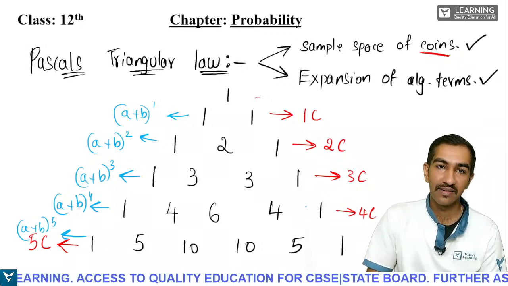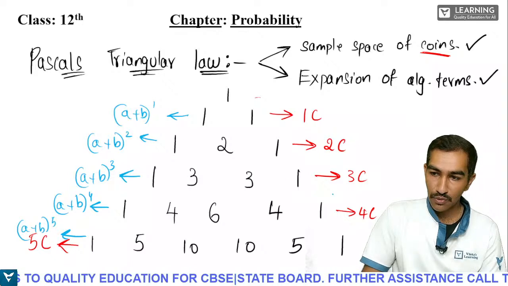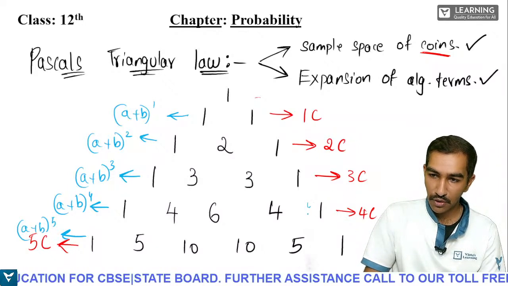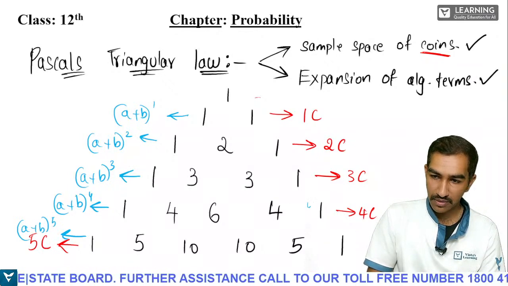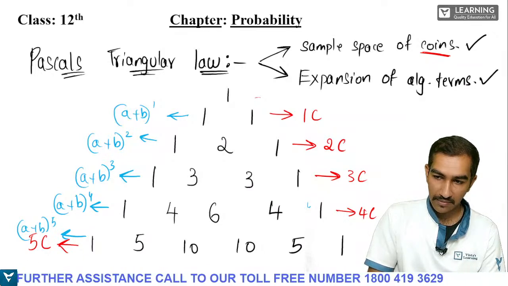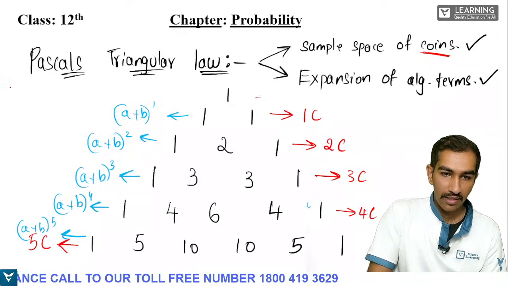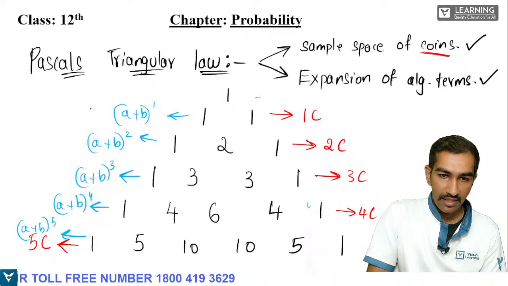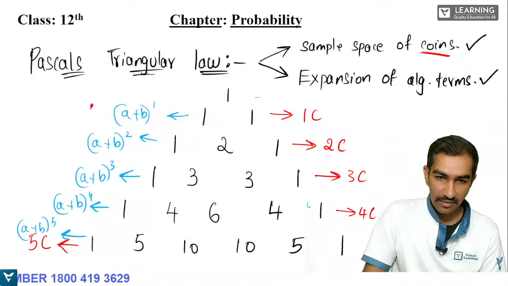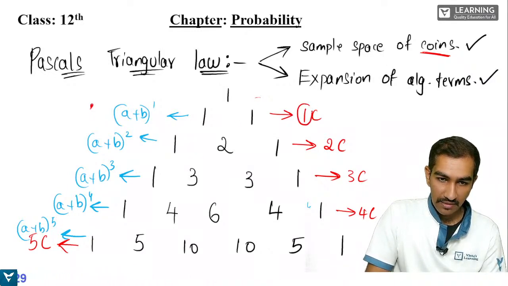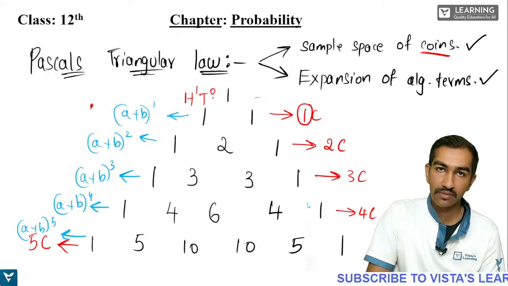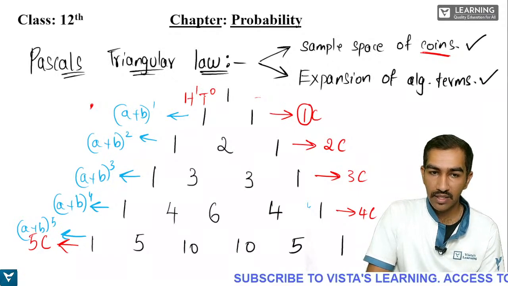So how is it actually being used? Let us use the red color again. Okay, I'll explain about the coins first, then we'll go back to the algebra thing. Okay, so students, let us start here. How many coins are there here? 1 coin is there. So this is h to the power of 1, t to the power of 0. Correct?